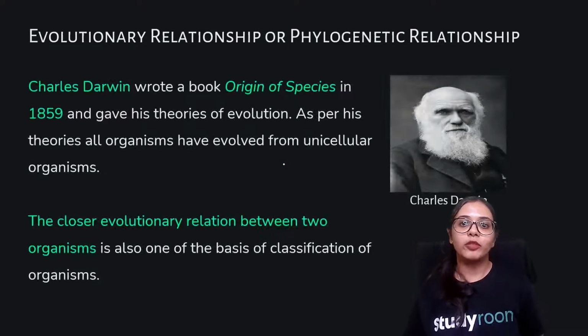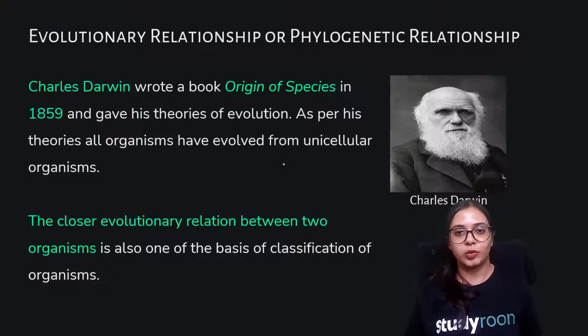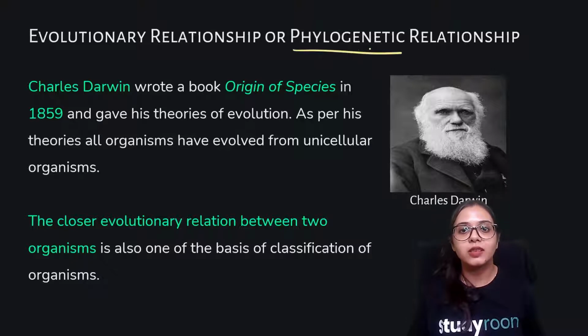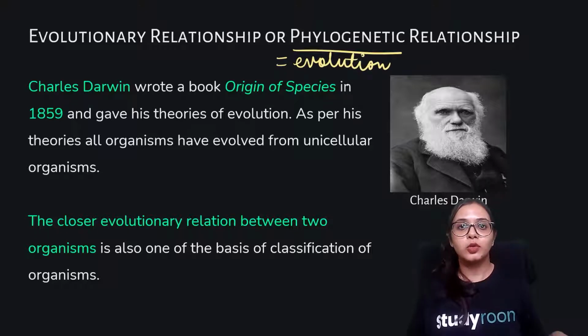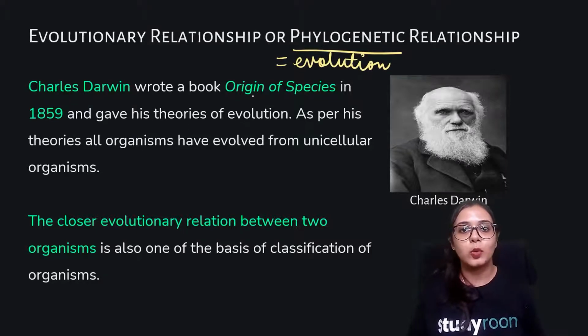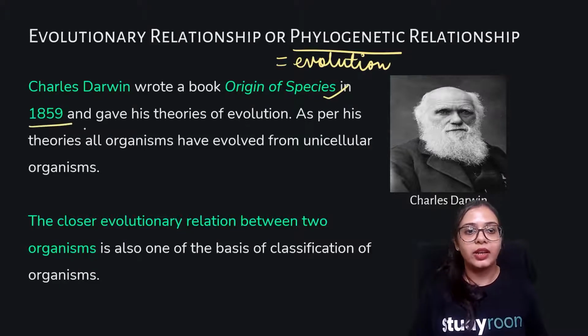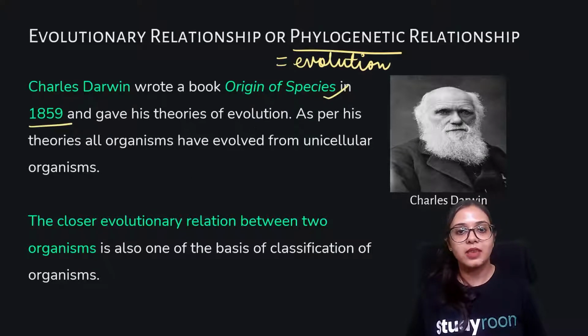Evolutionary relationship or phylogenetic relationship. Phylogenetic relationship is the relationship on the basis of evolution. Charles Darwin was the first person to hint at this in his book Origin of Species, and in 1859 he gave the theory that all organisms evolved from unicellular organisms.